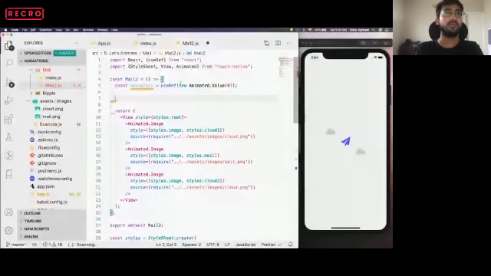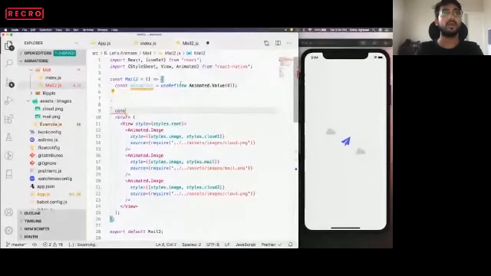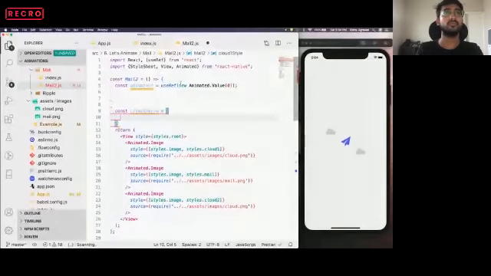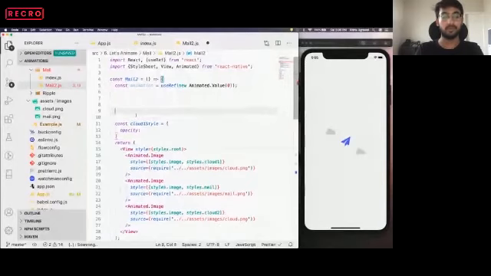Now we want to create animated styles. We have three elements, so we'll create three styles. Const cloudOneStyle. For cloud one, we want to reduce the opacity, and also we want to translate it on the x-axis. Both cloud one and cloud two we want to translate on the x-axis, but in opposite directions. So cloud one will have, first of all, the opacity property. So opacity we have to interpolate. So let's say opacity interpolate.